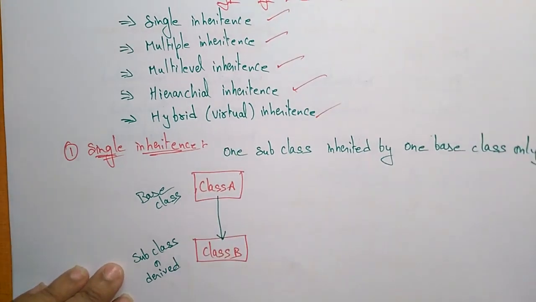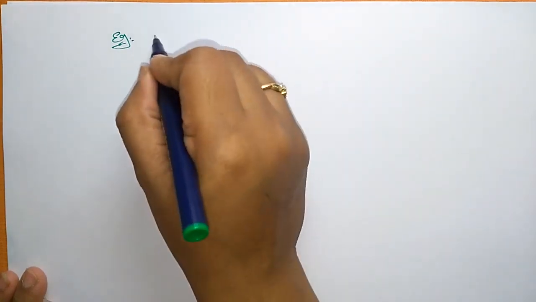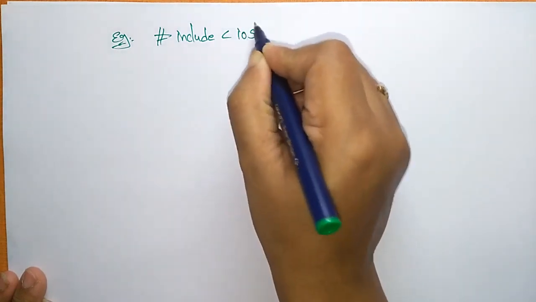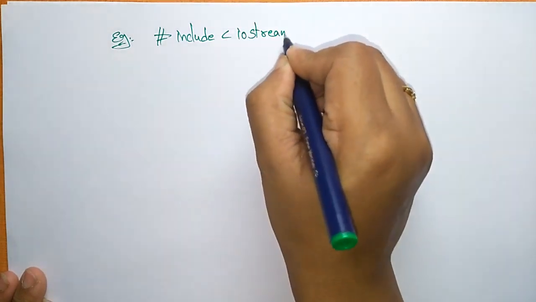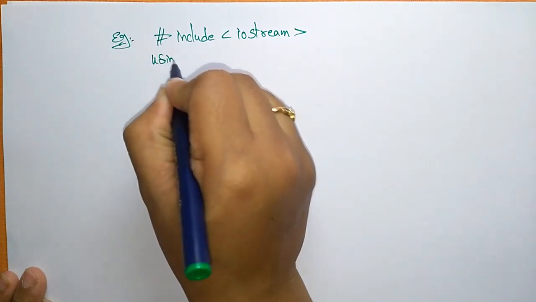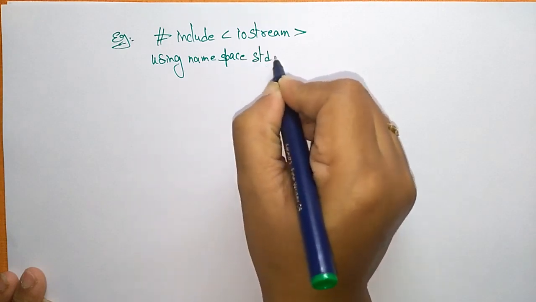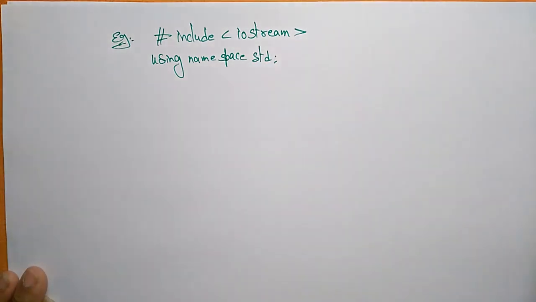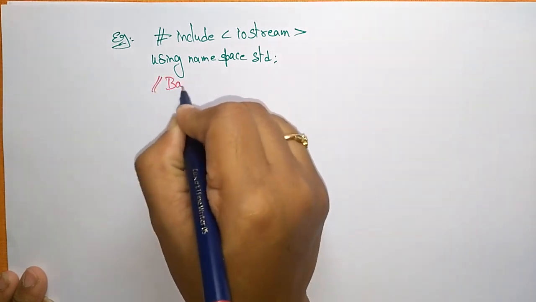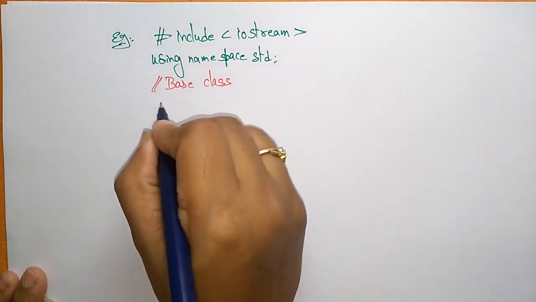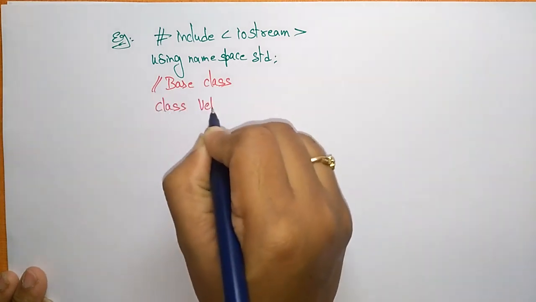Let us take one example for the single inheritance. I am writing the program here. Hash include iostream, to access the input output functions, and using namespace std, so I declare it. Now first I am writing the base class, class vehicle.